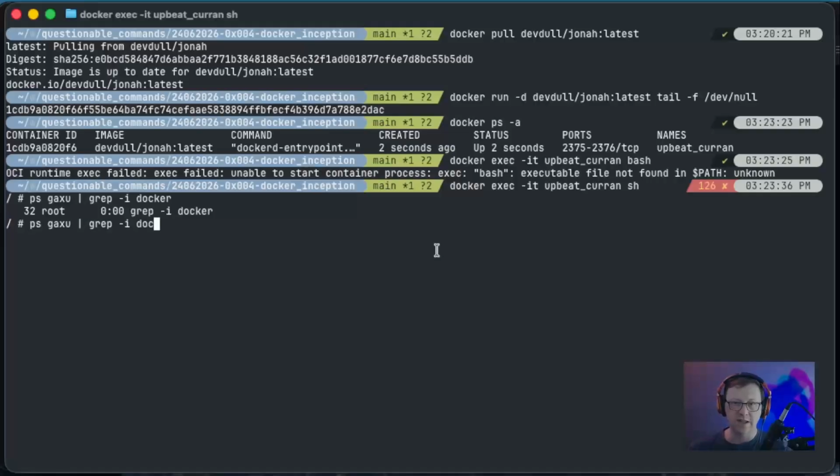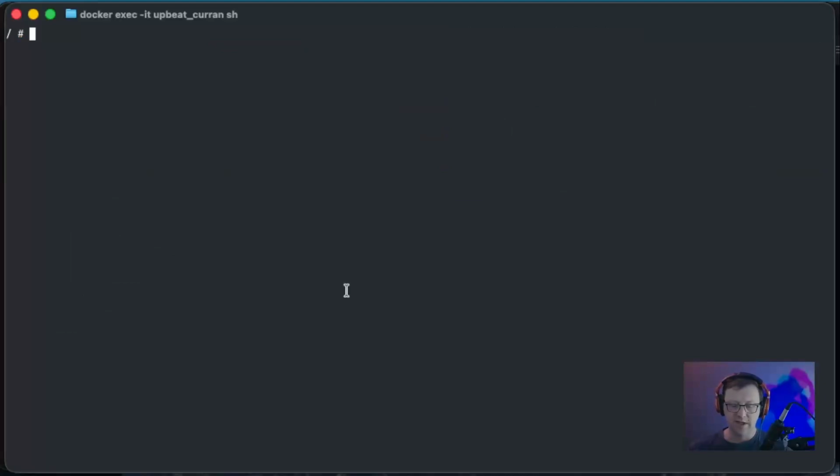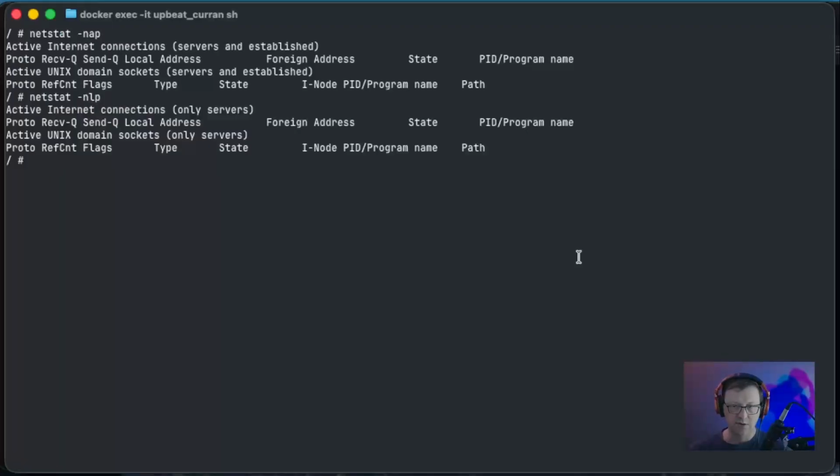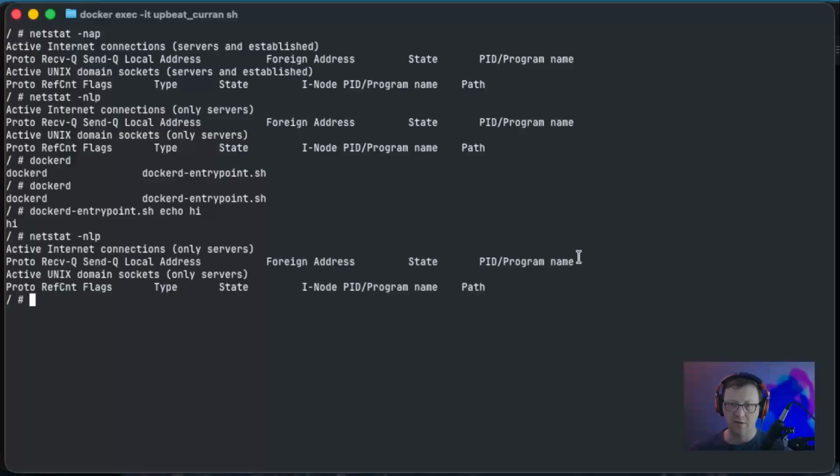So let's see everything that's running. No dice there. Let's see what we find with netstat, and I like nap as my options. So let's do dockerd-entrypoint, and I'll say echo hi. Now what do we get? Looks the same.